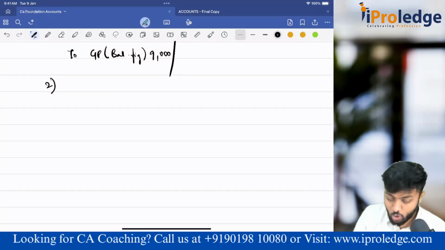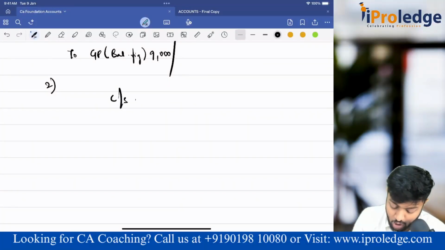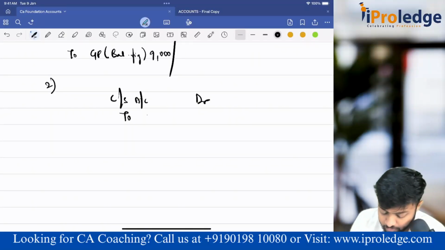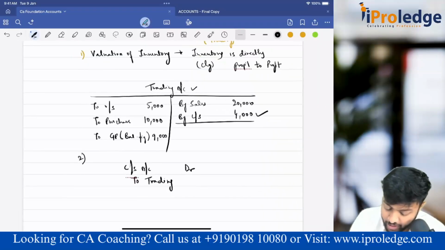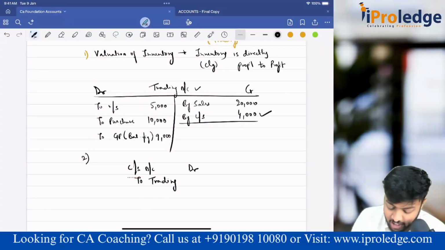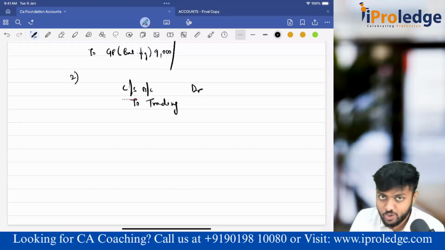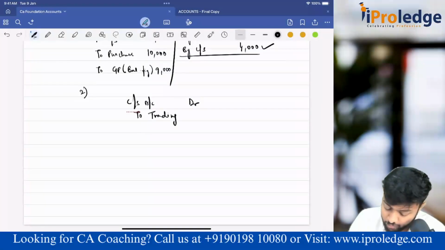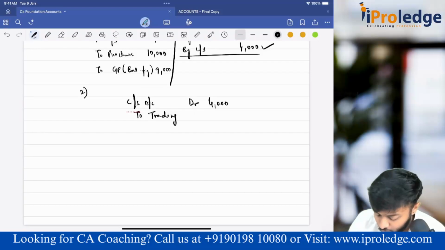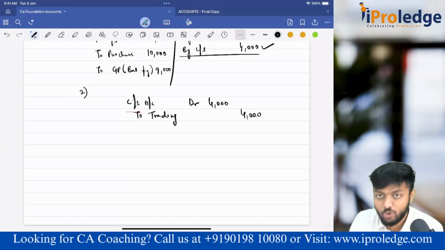Since I am incorporating closing stock into the books, my stock is increasing. Closing stock account debit to trading account. Why, sir? Here only trading account is credited, it's coming on the trading account credit side. So trading account will be credited in the journal entry. So 4,000, 4,000. This is the entry that you will pass.